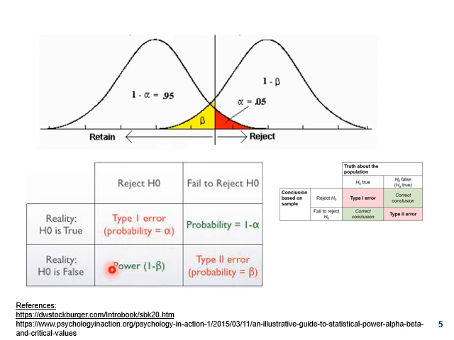So we will keep this in mind: rejecting the null hypothesis when the null hypothesis is false. So everything is right here. We are going to get the correct conclusion, but what is the probability? The probability is 1 minus beta, and we call the value power.